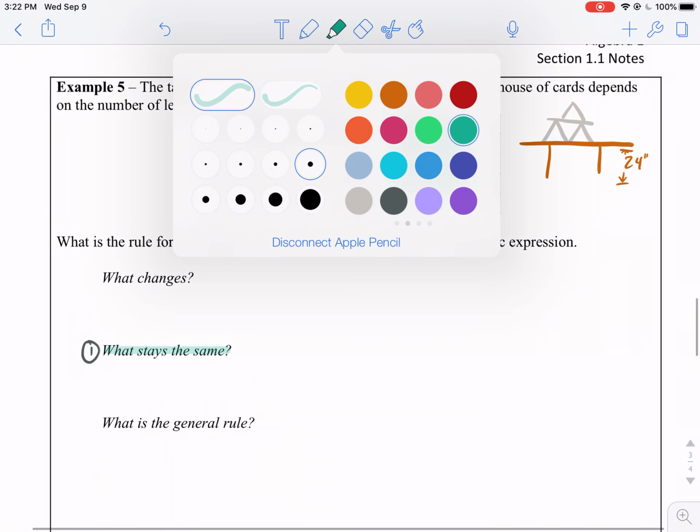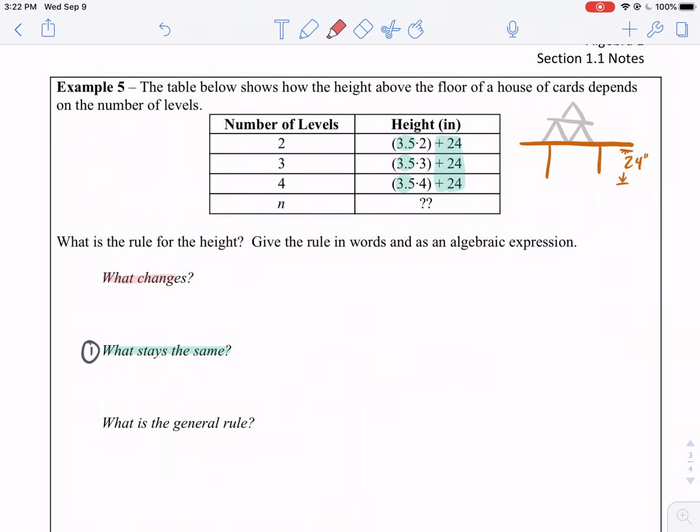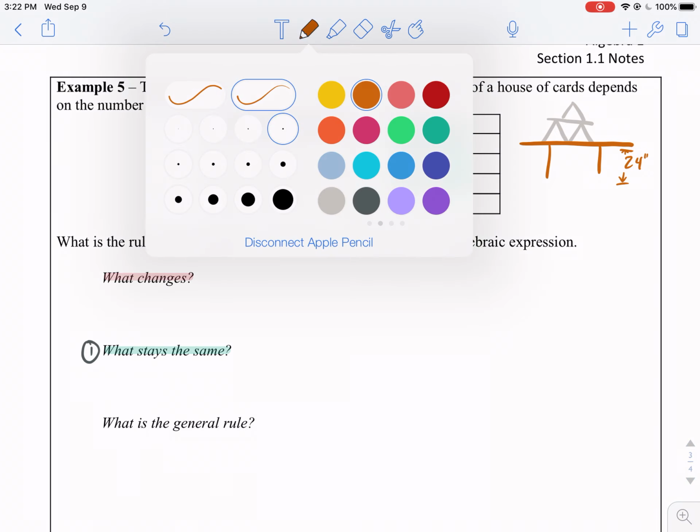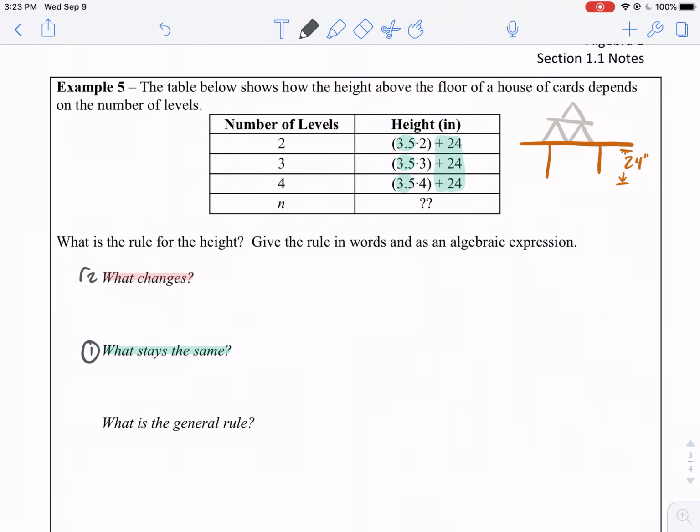Now, what is changing? We're noticing that as the number of levels changes, its height is changing. Oh, hey, look. We see the levels inherent in the expression too. That's really cool.